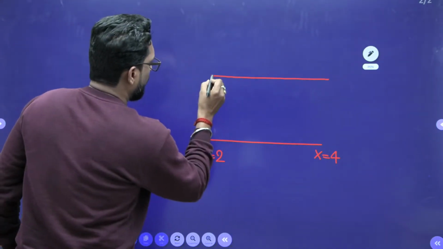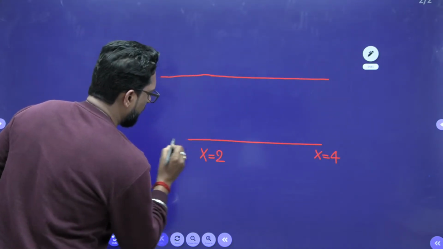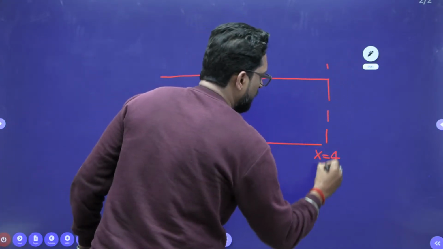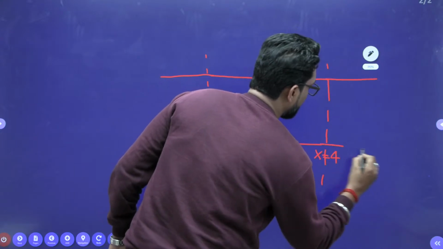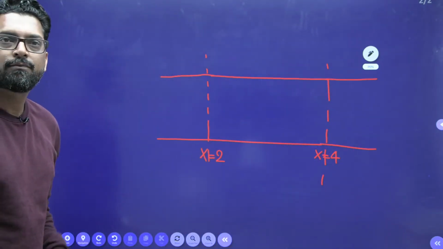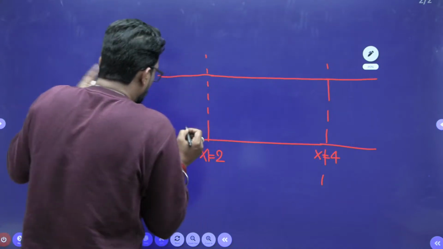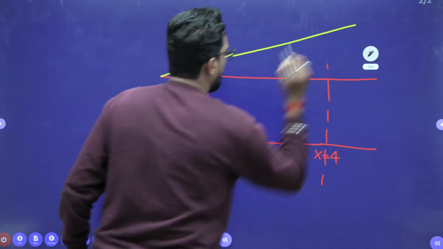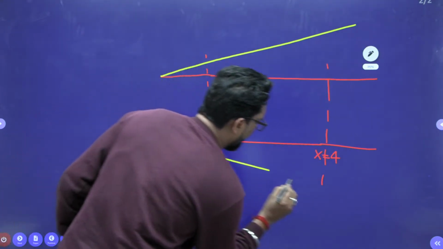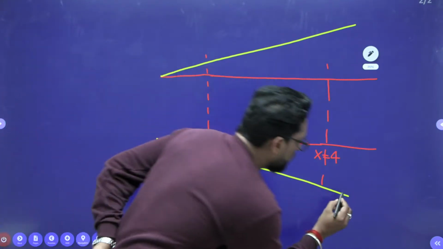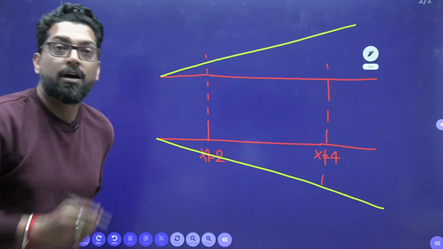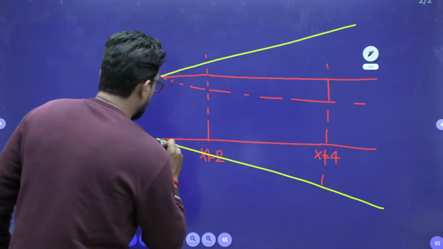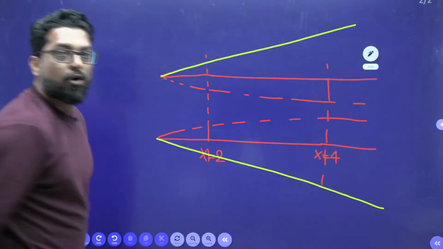This is your wind tunnel. This is your x equal to 2 and this is your x equal to 4, and the wind tunnel is at 6. Now, due to the fluid flow, there must be a development of a boundary layer. To compensate for the boundary layer, the wall is shifted outward. Why? Because there must be a development of a boundary layer.